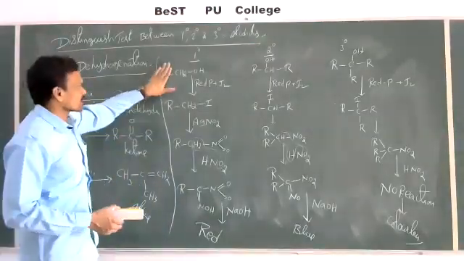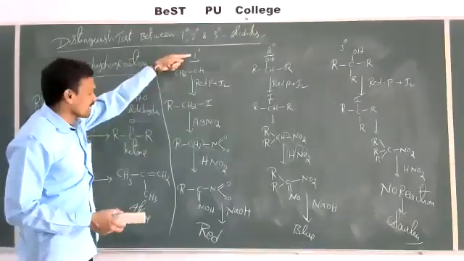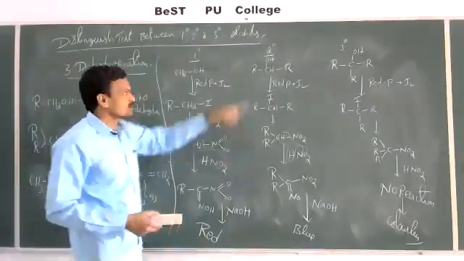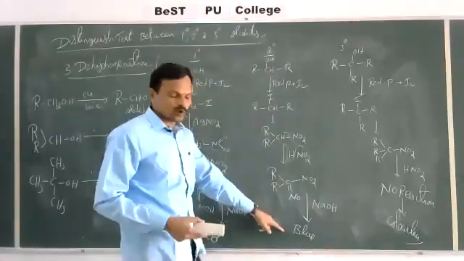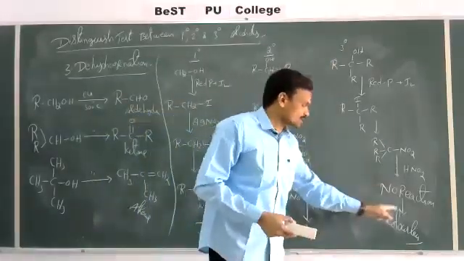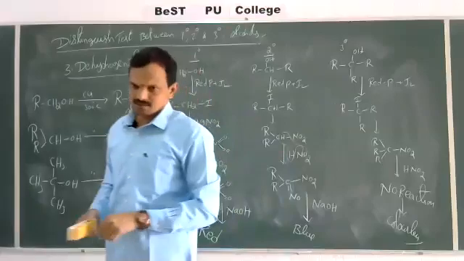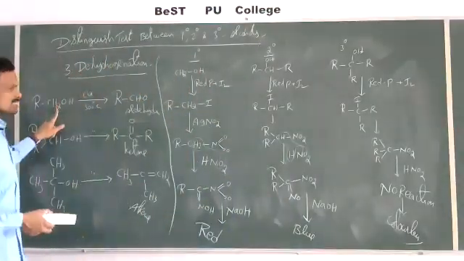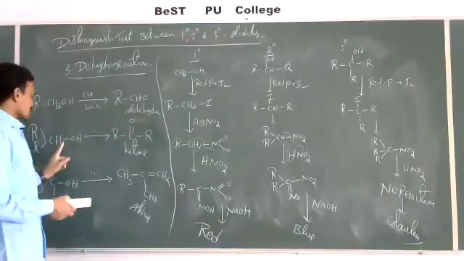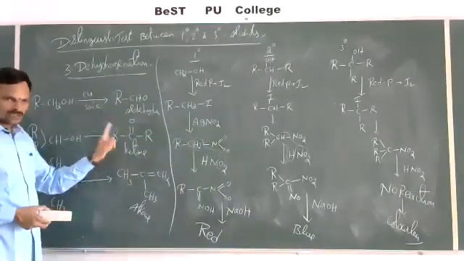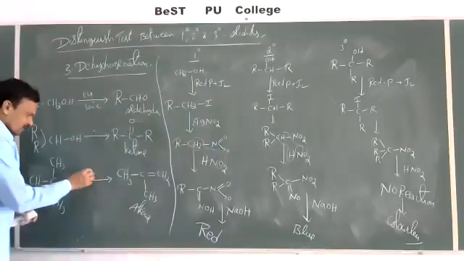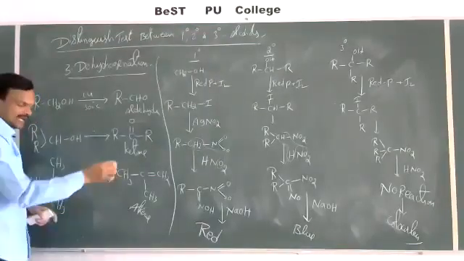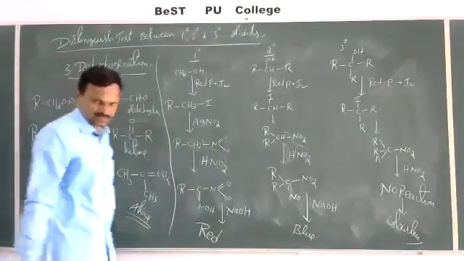Second test, Victor Meyer's test. Primary alcohols give red color. Secondary alcohols give blue color. Tertiary alcohols give no color. It is colorless. Third test, dehydrogenation. Primary alcohols give aldehydes. Secondary alcohol gives ketone. Tertiary alcohols do not undergo dehydrogenation. They undergo dehydration and give alkenes.